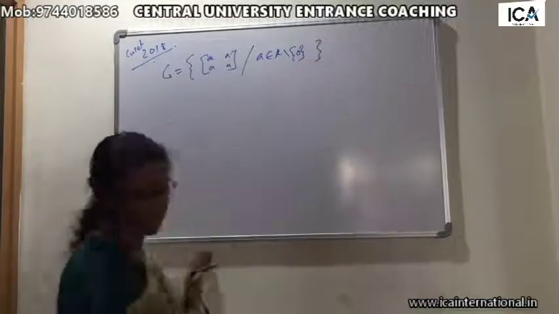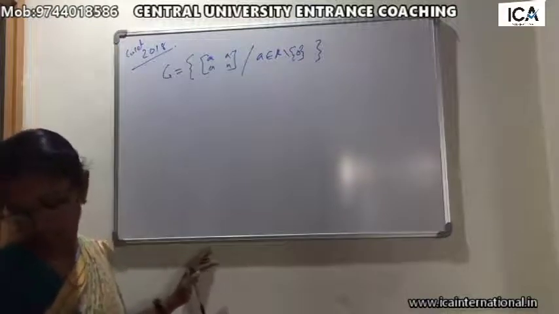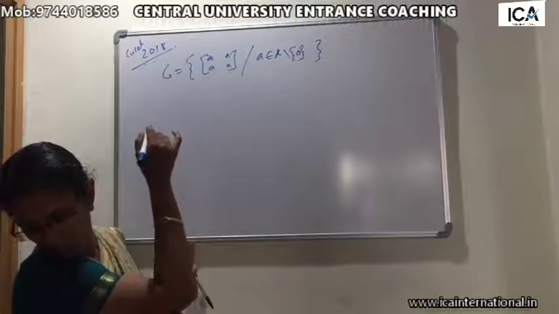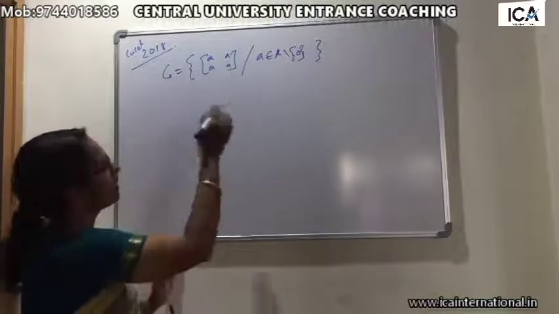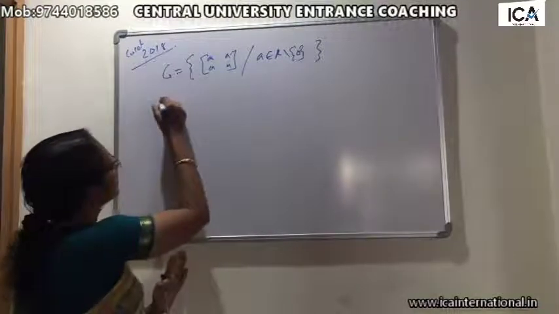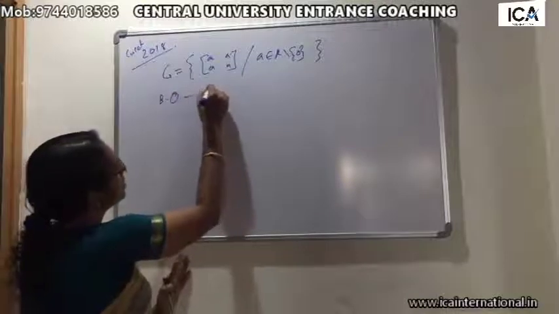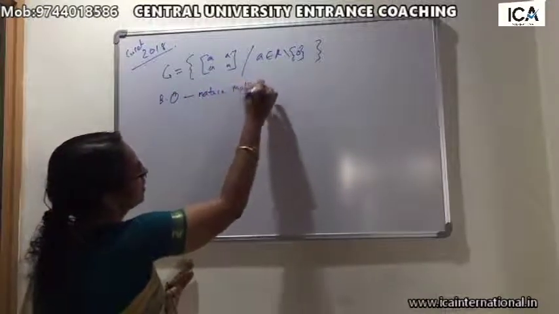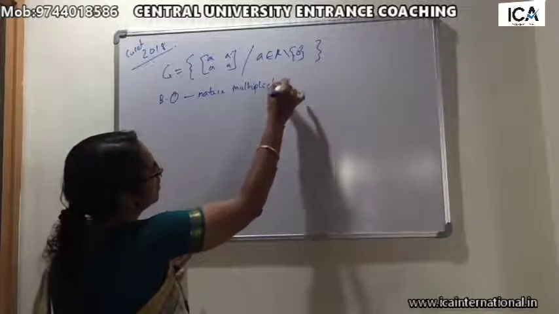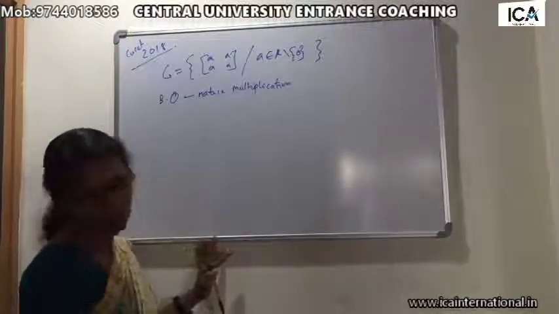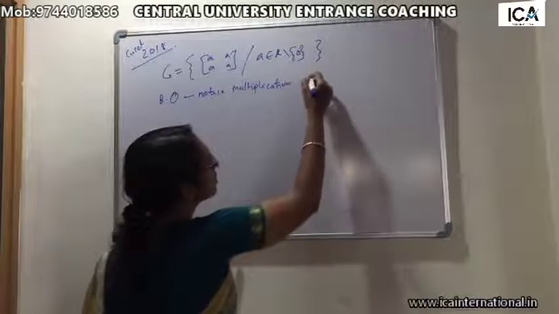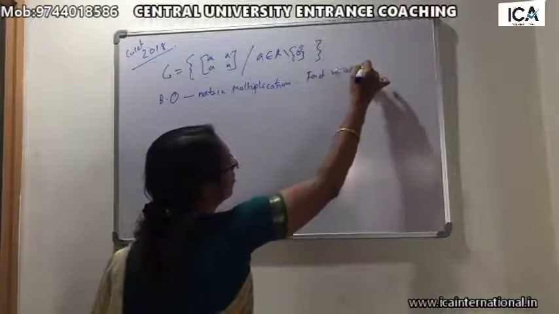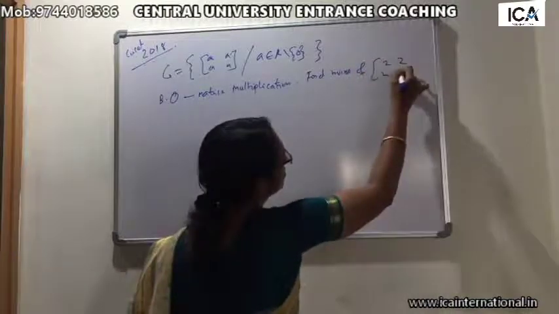It is given that it is a group with a binary operation, defined by usual matrix multiplication. Now we have to find the inverse of the matrix 2, 2, 2, 2.